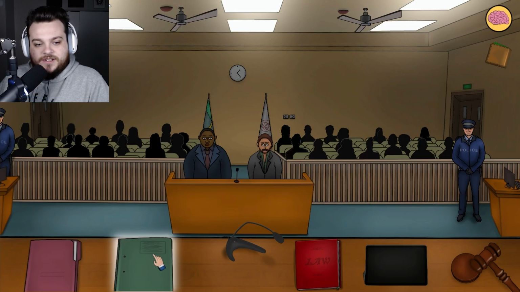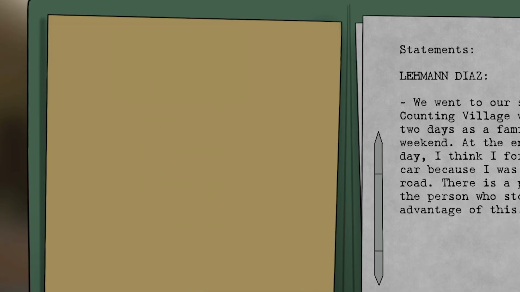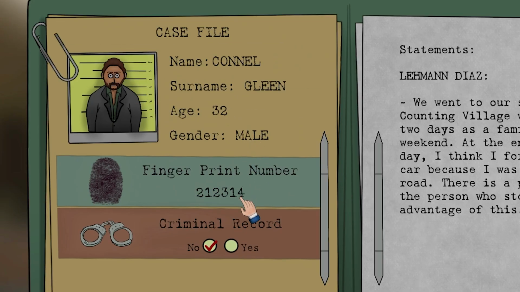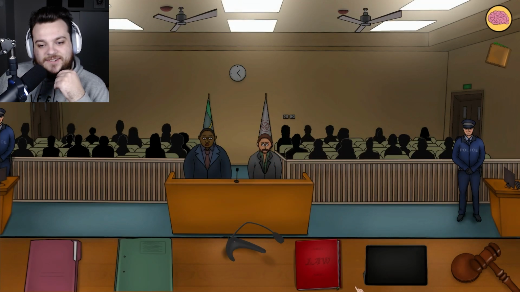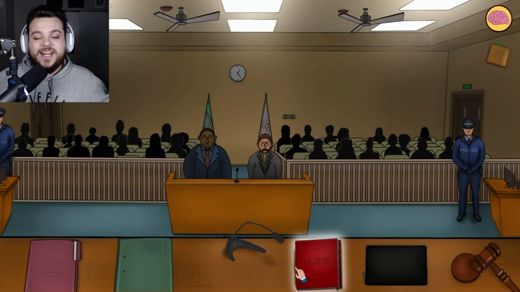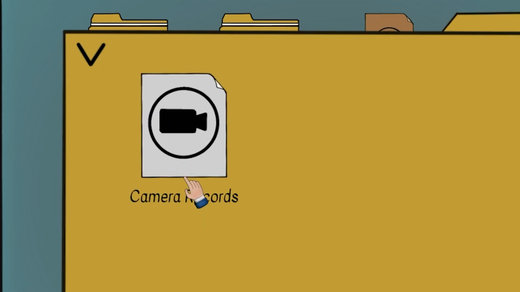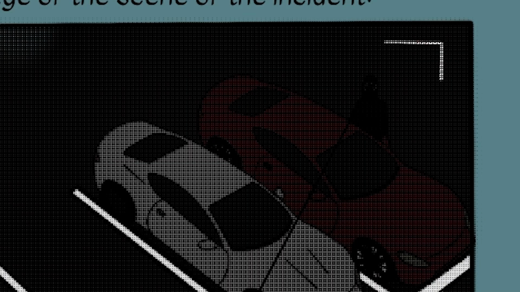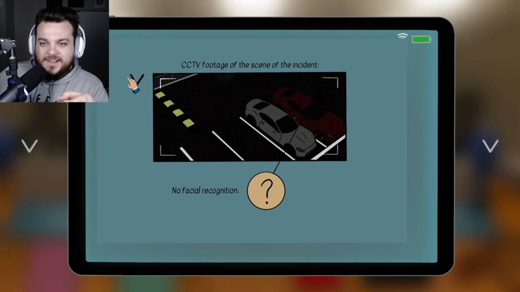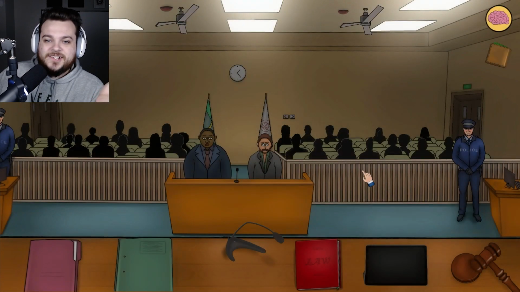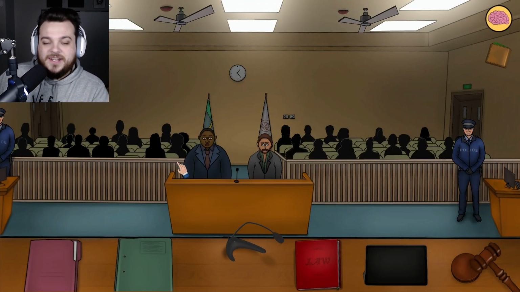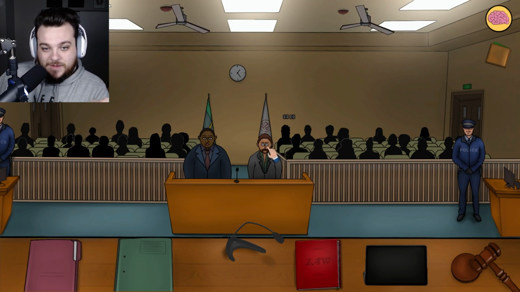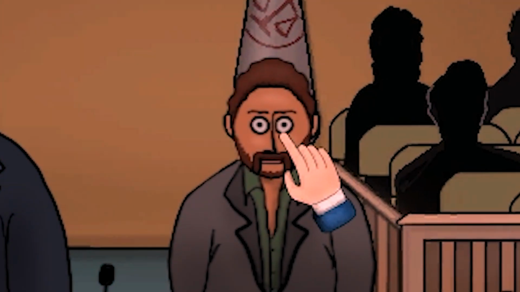Okay. Is there a file on this other guy? Oh, there is. Interesting. His fingerprint matches. You know what, dude? I honestly, genuinely, without reading any more, I think, come on, that looks like a little skinny white guy, right? I think this guy's trying to frame this guy because he's got a criminal record and he thinks he's going to be able to pull the wool over my eyes.